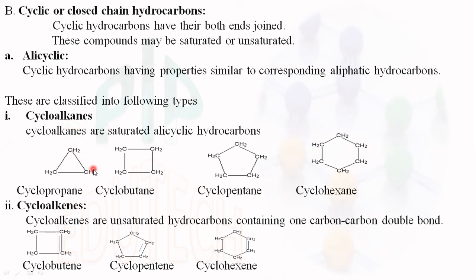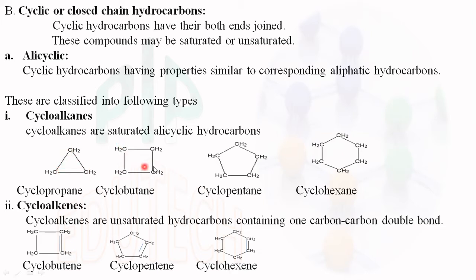First, cycloalkanes. We know anes means single bond. So alkanes in ring form, closed chain form, with a single bond, saturated hydrocarbon. Since there are 3 carbons, it is propane, and in a closed chain it is cyclopropane.